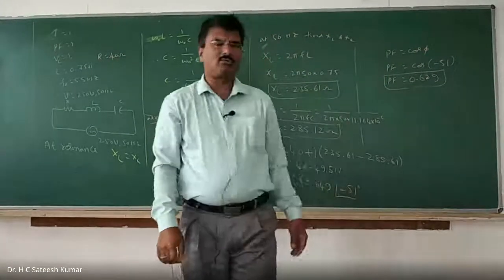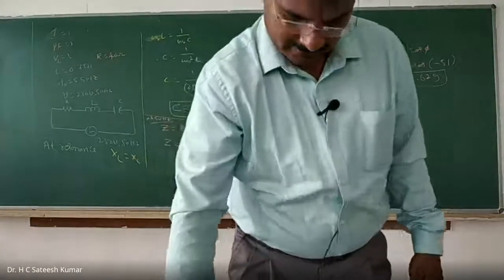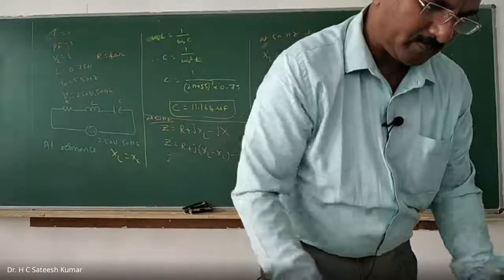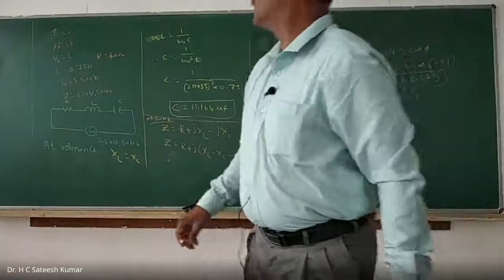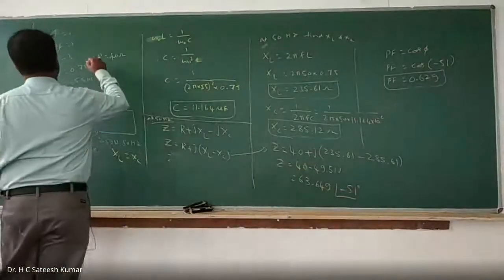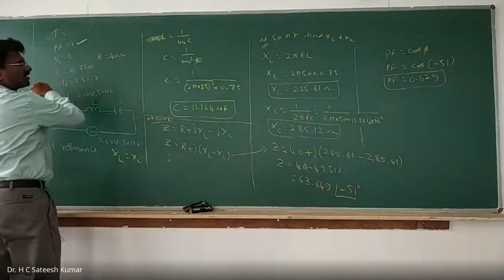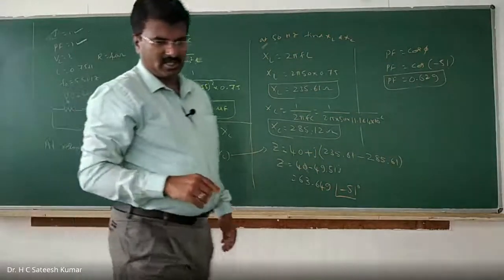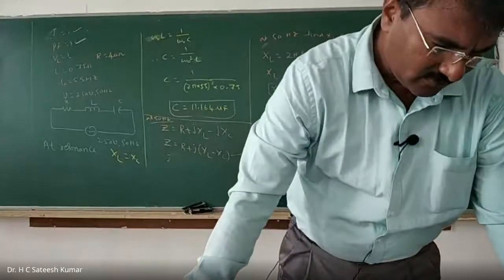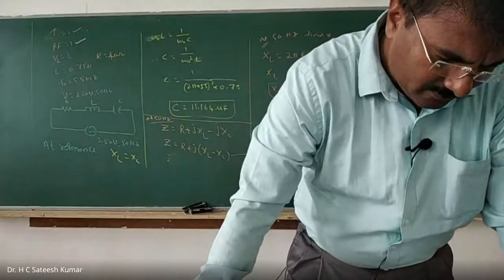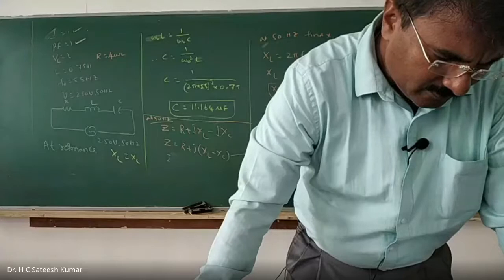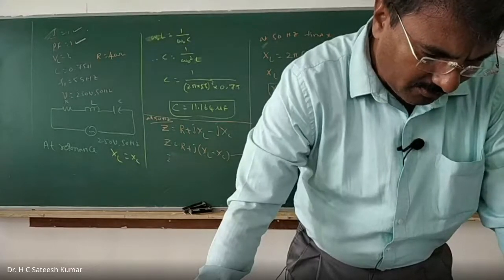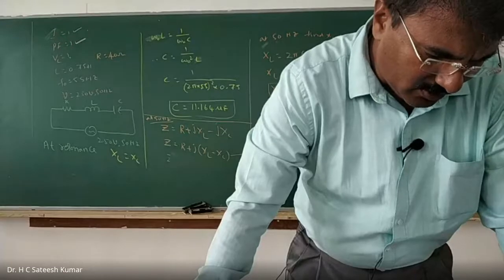Otherwise it will be less only. Okay, right? So that's how we should calculate the power factor. Further, what else has he asked? Power factor we have calculated. I at resonance he is asking, so I we need to calculate. Not at resonance, other point you can calculate. IL is equal to V by Z.